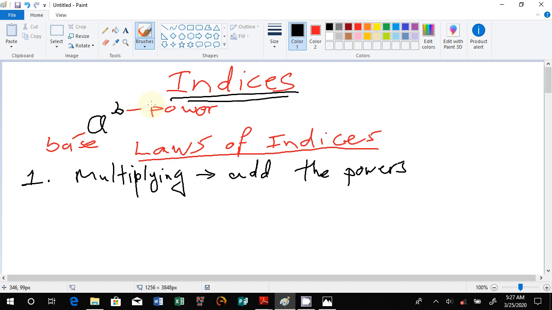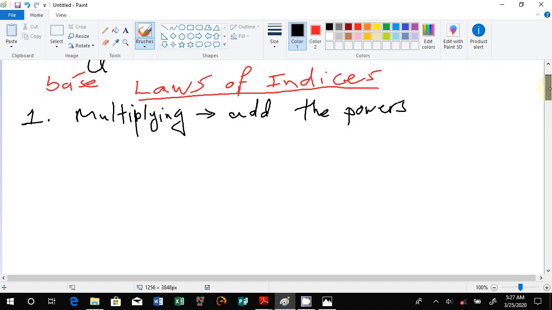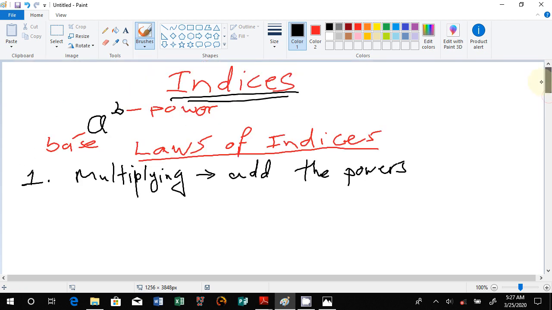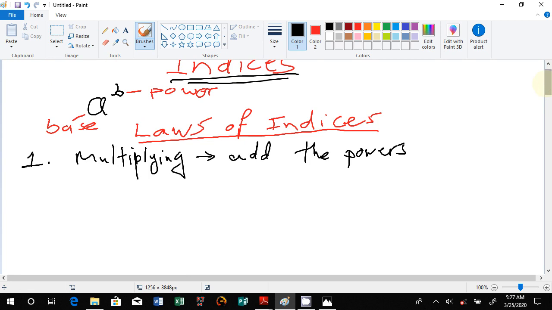How do we do it? We have to make sure that first and foremost the bases are the same variable, or the bases are equal, they are not different. I'll try to write formulas in red, then the work itself in black.